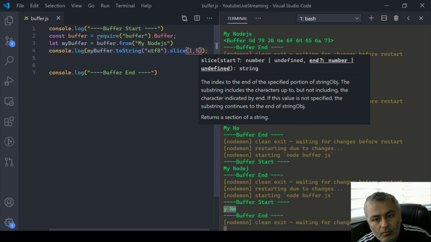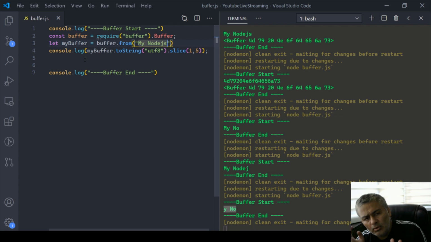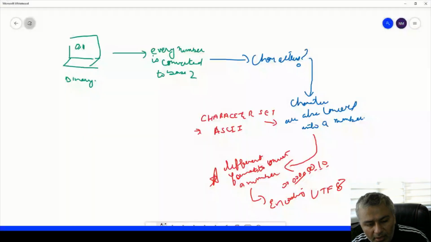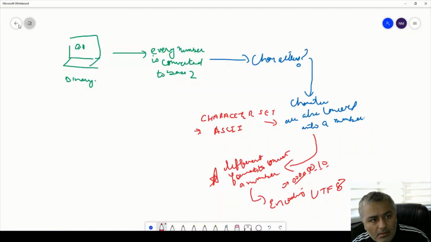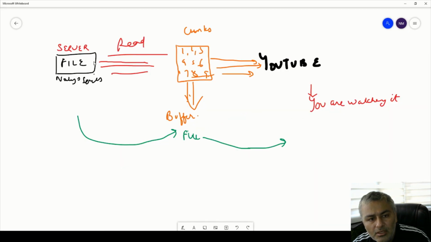So that's how you can do different operations on it, and that's how this thing fits into our concept of reading a file. If I look at this, once the file is being read, this is where the data will come first, chunks of data, it will keep on coming.